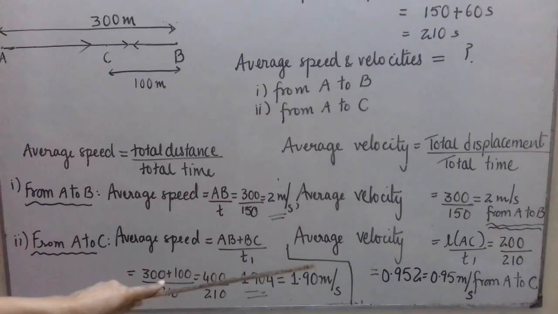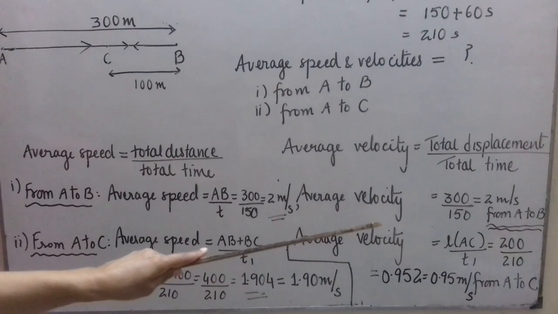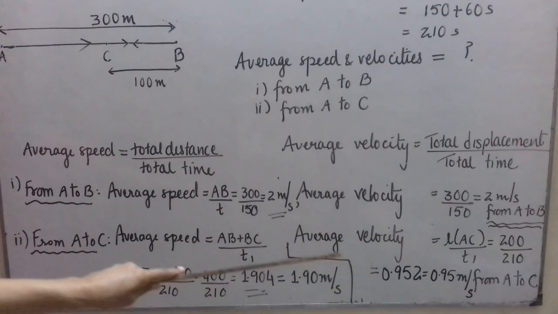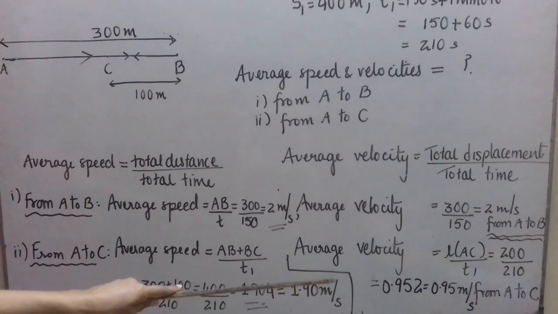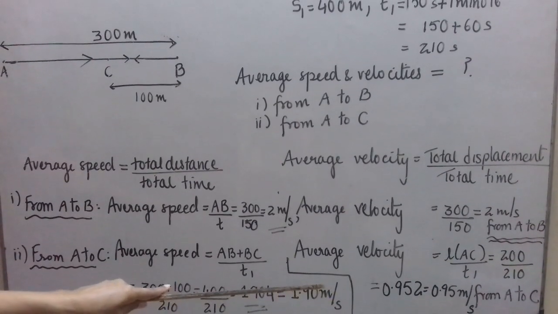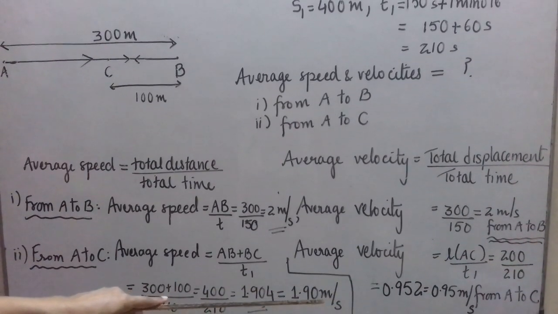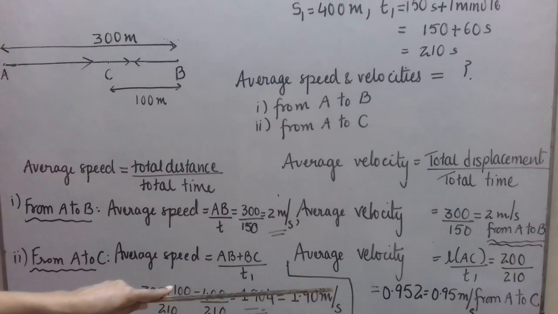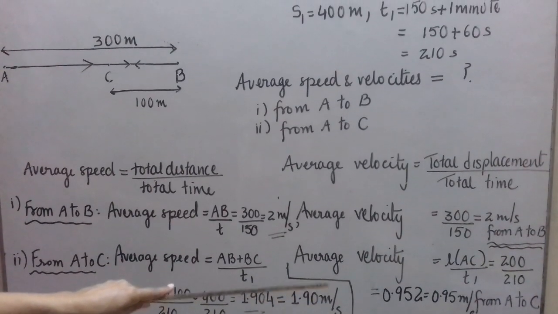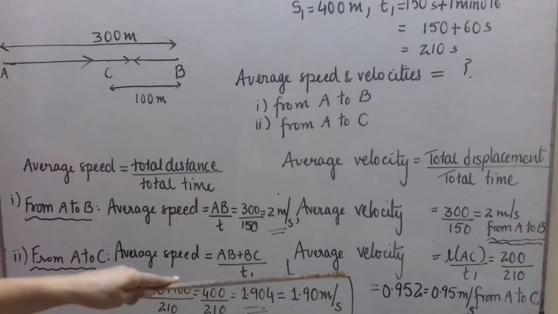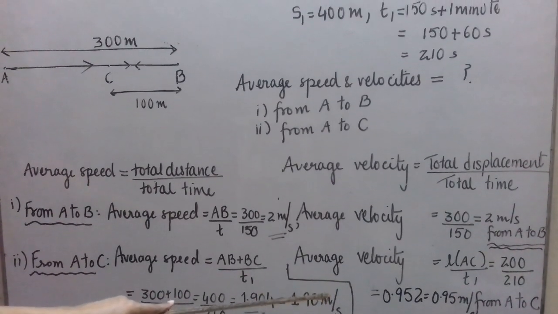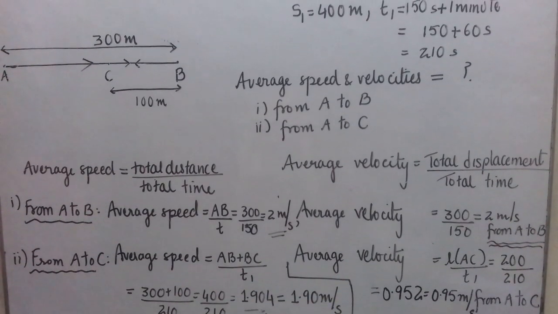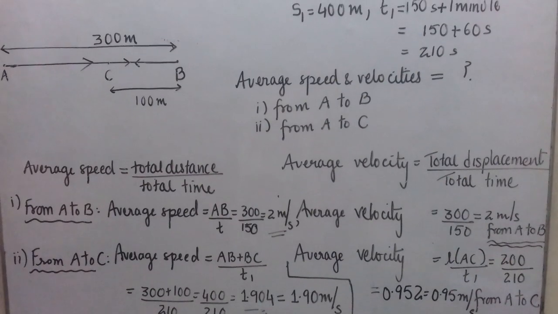Similarly, for average velocity, 200 divided by 210 is 0.952 to 3 decimal places. But the final answer should have only 2 decimal places. So round it off to 2 decimal places, 0.95, because the next number is less than 5, so we will retain the same number, 0.95 meter per second from A to C. I hope the 2 numericals are clear to you.